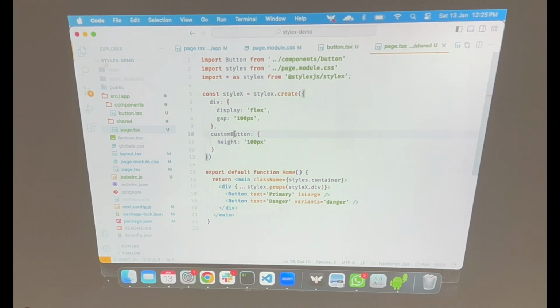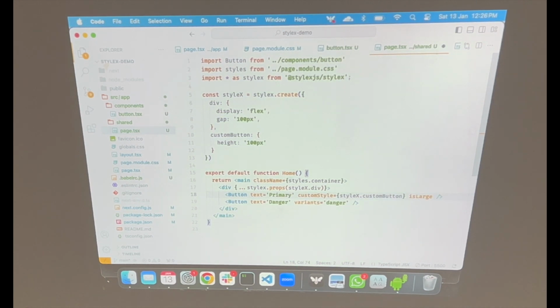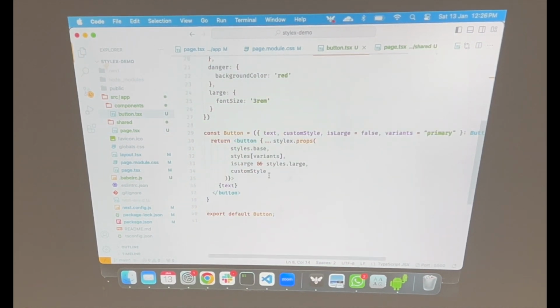So in the primary button, I will pass customStyle, my bad, and I'll pass this object, styles dot customButton. So now I have passed a custom style from the component where I am rendering that common component. So now this will go back here, and it will apply it right here.